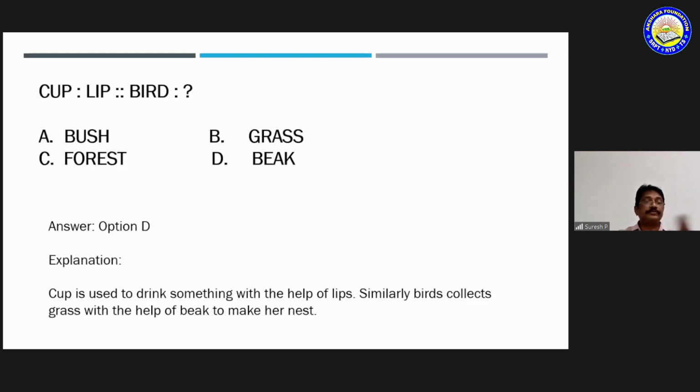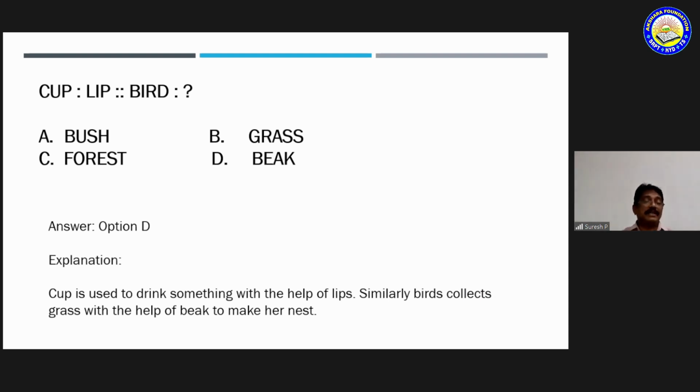Okay. Now cup, lip, bird, what will come as the correct option here? Cup. If you want to take coffee or any kind of drink, you can drink the liquid through the lips, correct? Cup is used to drink something with the help of lips. So you want to drink something which is in the cup. So generally we will use the lip.